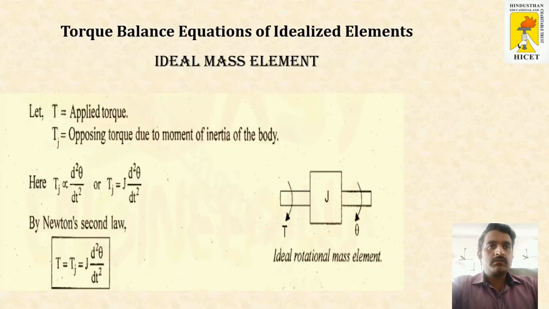Torque balance equations of idealized elements, ideal mass elements. It will be similar to that of the mechanical translation system. We just replace the force by torque, the displacement x by theta, and capital M by capital J. So my final equation will be, here also the acceleration concept comes into play, d square theta by dt square. To remove the proportional we will add the constant capital J. So my final equation is Tj is equal to J into d square theta by dt square. For mass element only one case will be there.